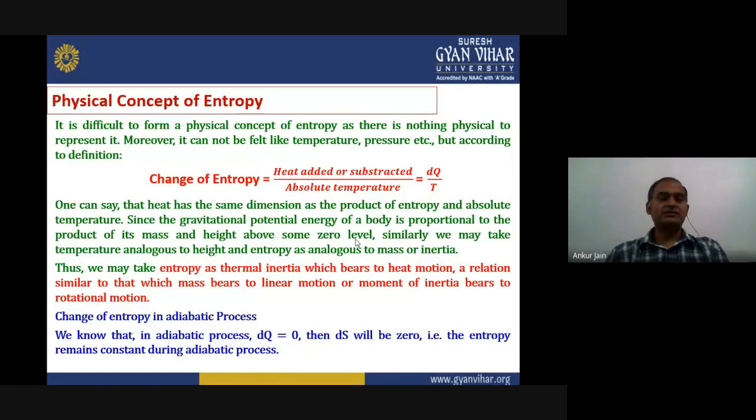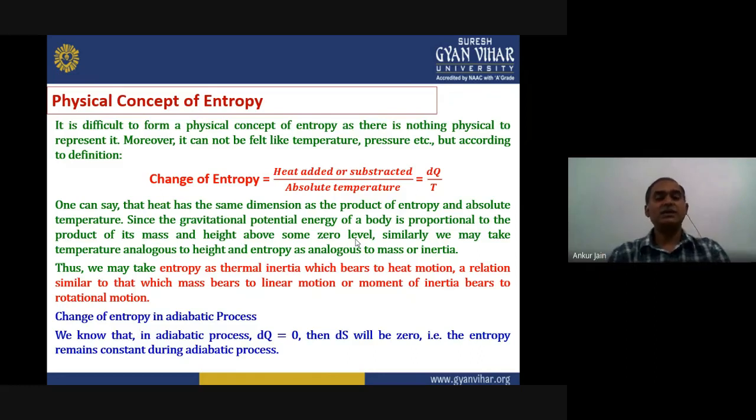It is quite interesting to note here that there is no physical concept of entropy, as we cannot feel it physically. There is nothing physical to understand it. Now you can imagine, we can feel the temperature, pressure, etc., right? Other variables we can feel by ourselves, but entropy cannot be felt directly, similar to temperature and pressure. So according to the definition, what is the change of entropy?